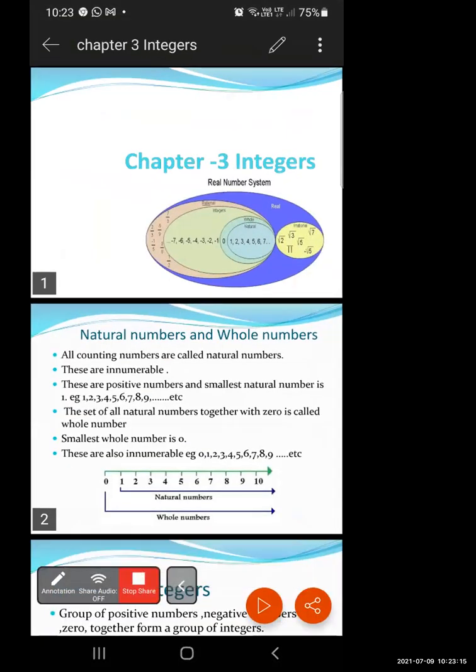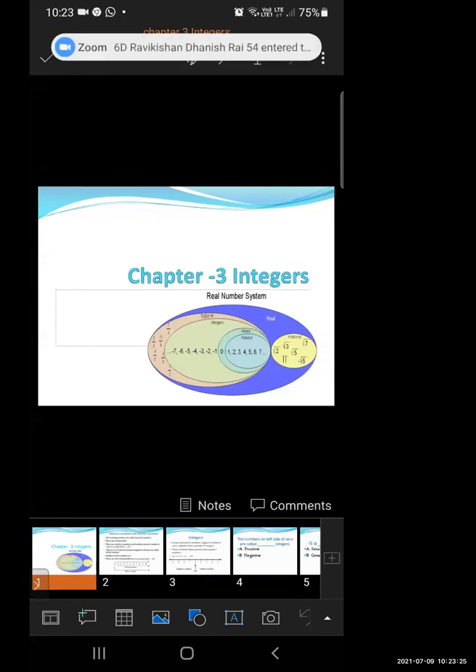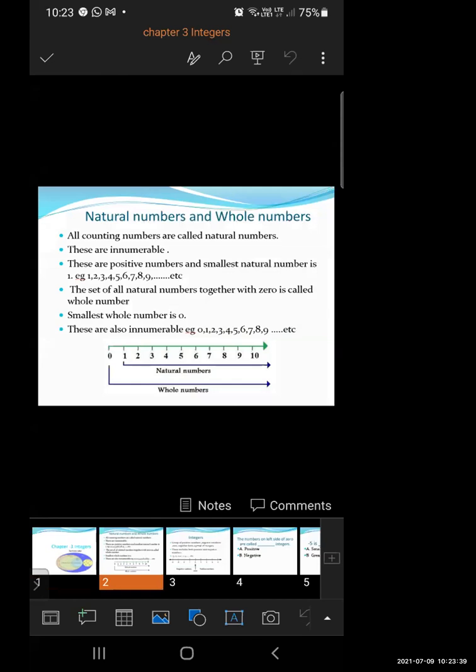Now integers, lesson number 3, integers. What do you mean by integers? It is a very new concept in 6th standard, as we have learned how to do addition and subtraction of numbers in standard 5th. But we have not heard this topic, that is integers. It is a very new topic for you, but if you give attention and concentration, you will come to know what is meant by integers and how to do operations with integers.